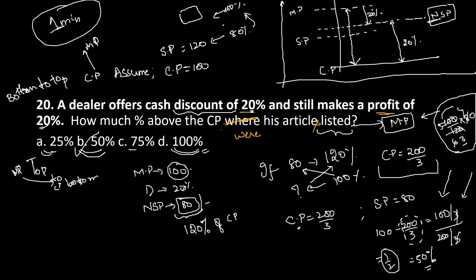To make it 100%, how much do I need? I need to add 25% to this one, right? So I'll add 25% to this one. What is 10% of this? 12. 20% is how much? 24. 5% is 6. So 24 plus 6, so add 30 to it. It will become 150. So 100 to 150.